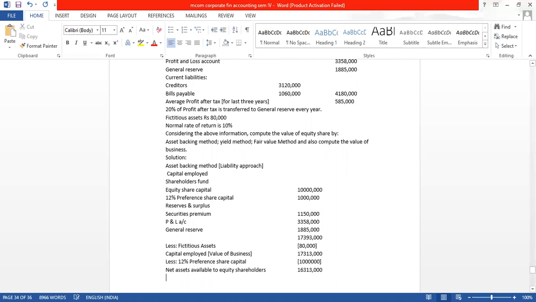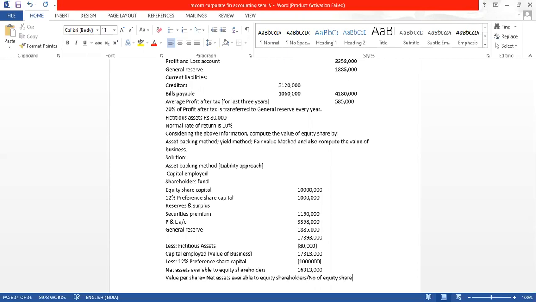Now from this amount, we will have to calculate the value per share. How to calculate the value per share? It is net assets available to equity shareholders divided by the number of equity shares.